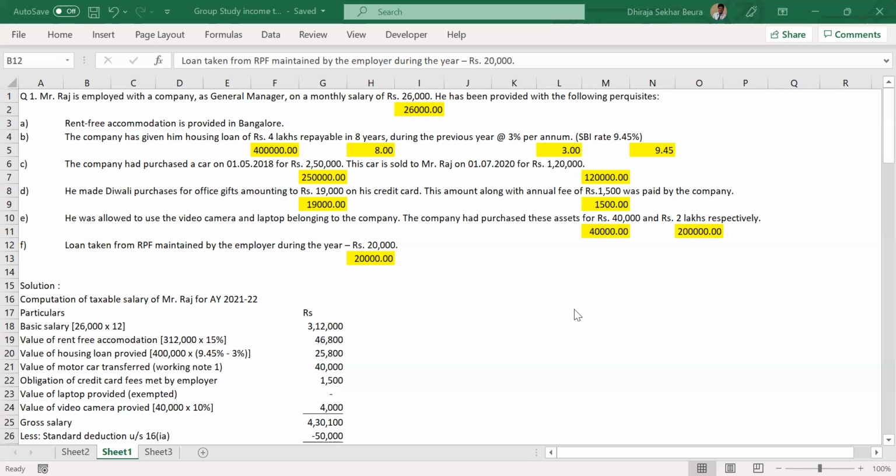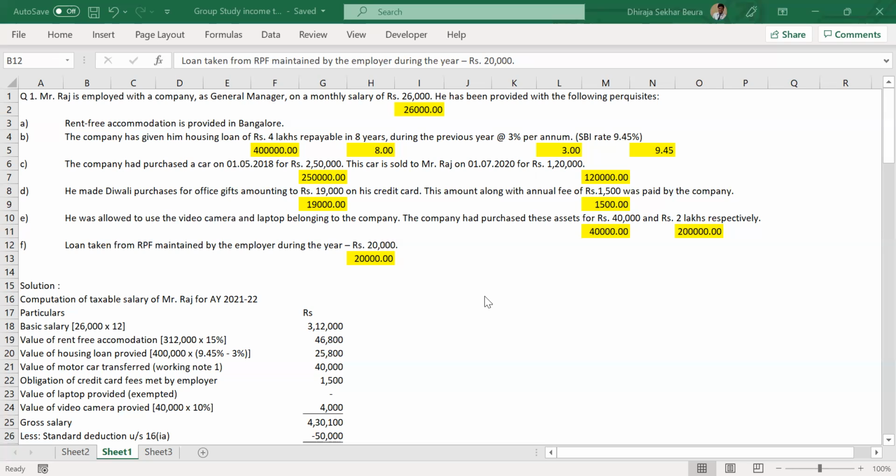Now, Dheeraj, can you please repeat the 5 heads once more? Those are salary, house property, business and profession, capital gains, and the last one is other sources. Okay, thank you.